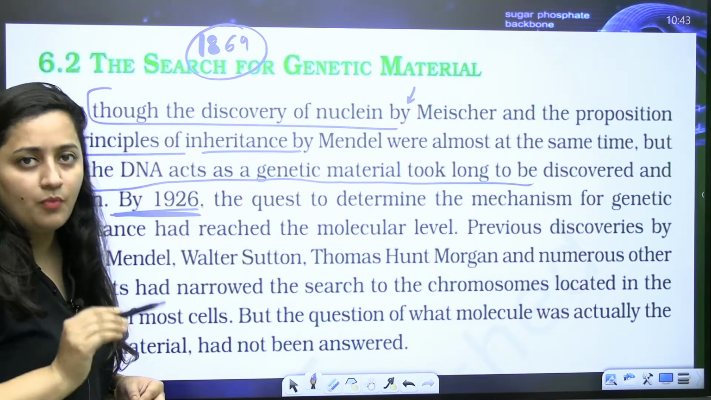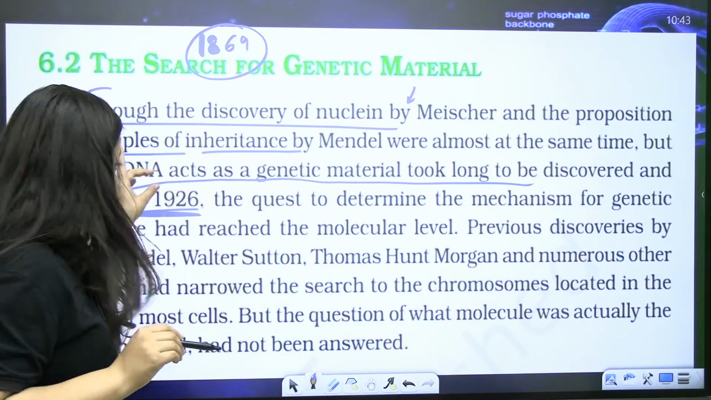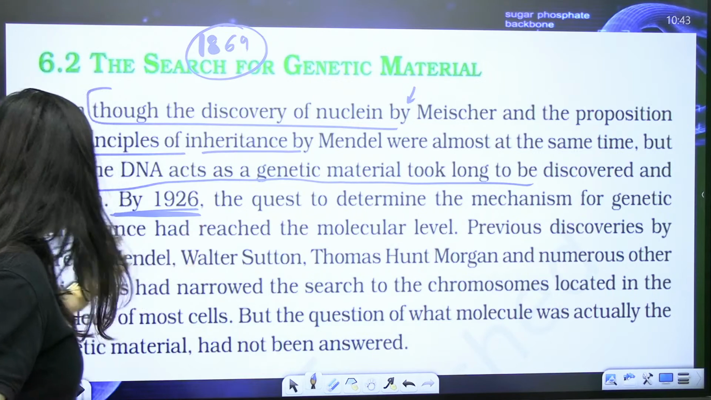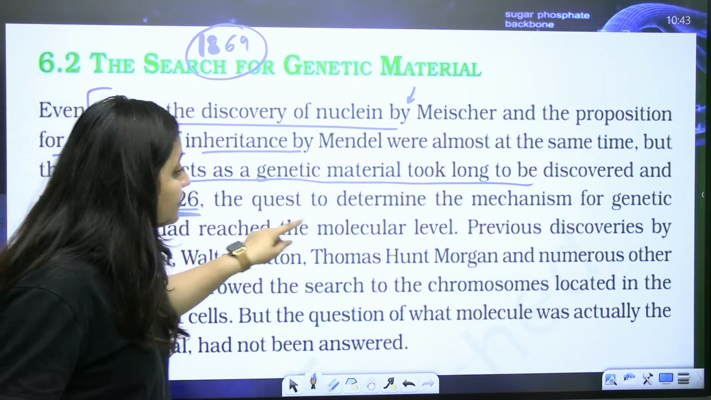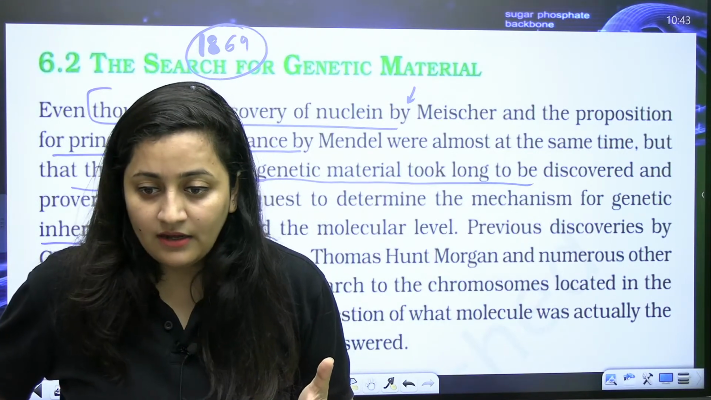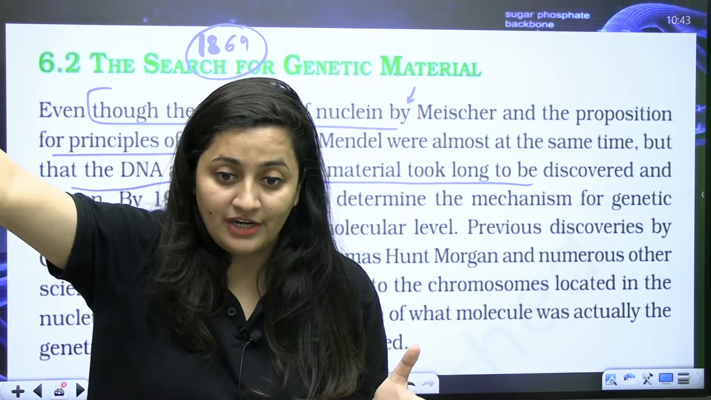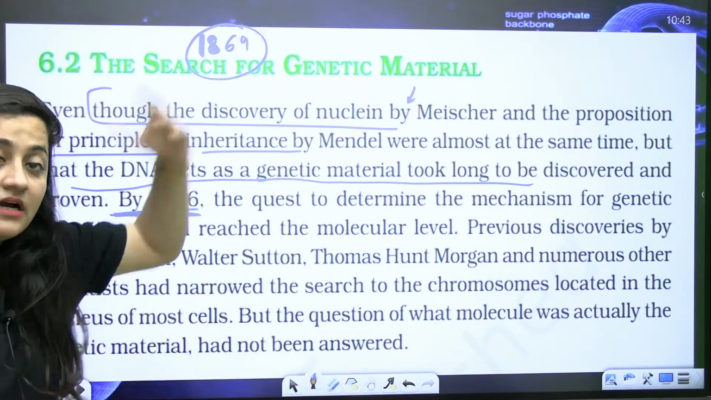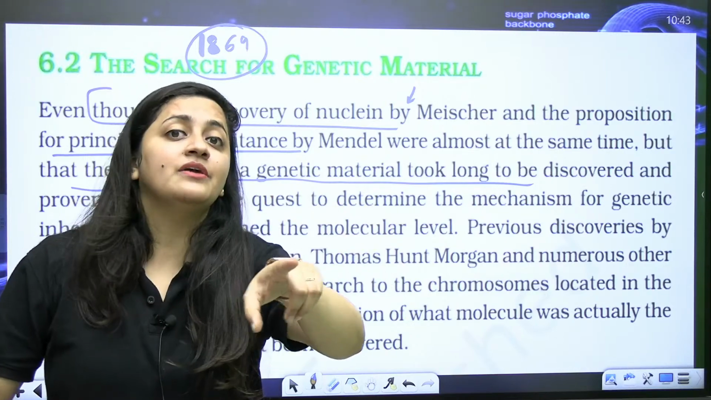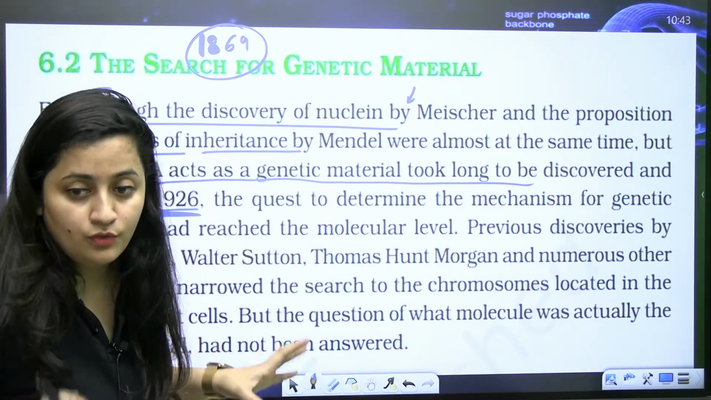Here, years are important. In this particular chapter, these years are important. So by 1926, the quest to determine the mechanism for genetic inheritance had reached the molecular level. Imagine, in 1869 Friedrich Miescher discovered this DNA, but that it is a genetic material took so long. By 1926, they got to know about it.